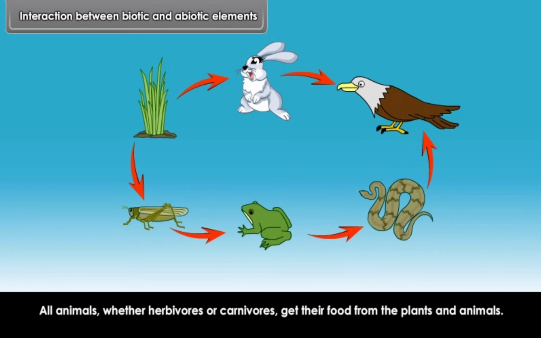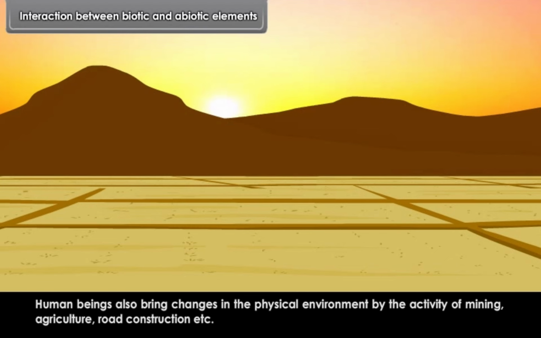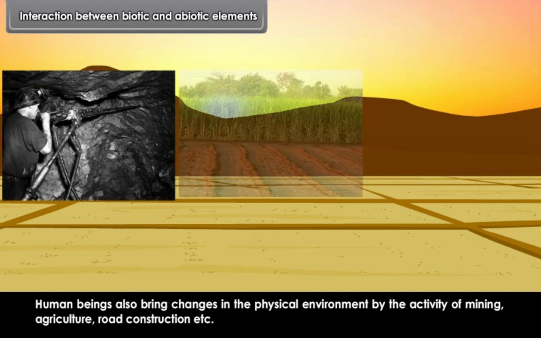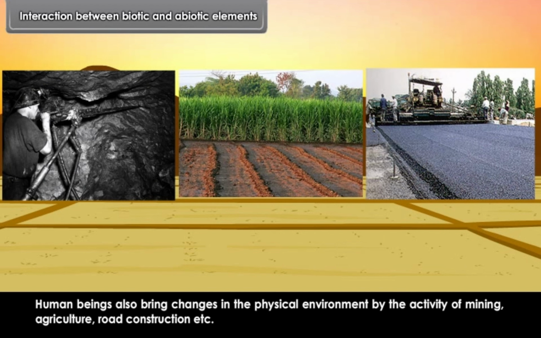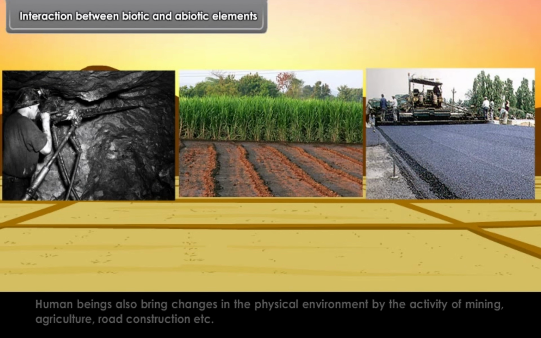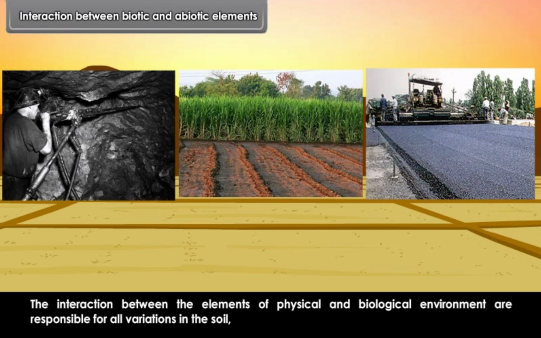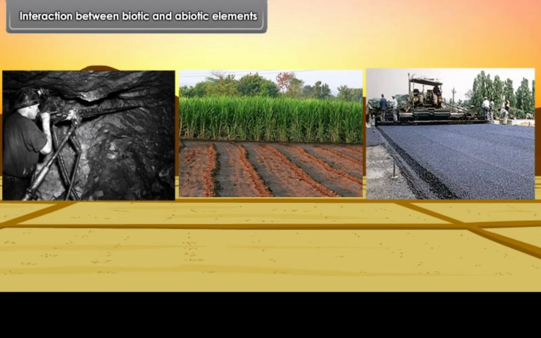Human beings also bring changes in the physical environment by the activity of mining, agriculture, road construction, etc. The interaction between the elements of physical and biological environment are responsible for all variations in the soil, vegetation and distribution of plants and animals.